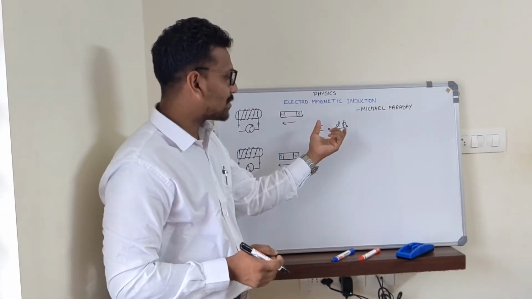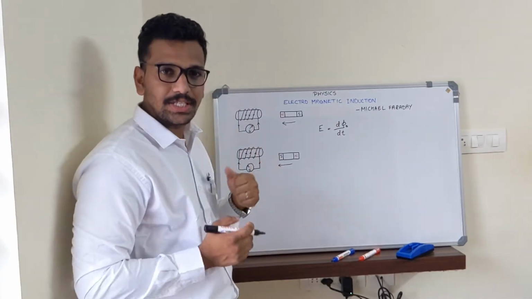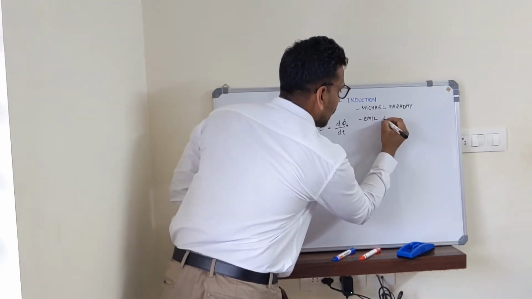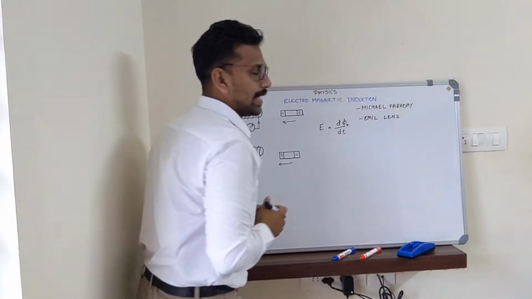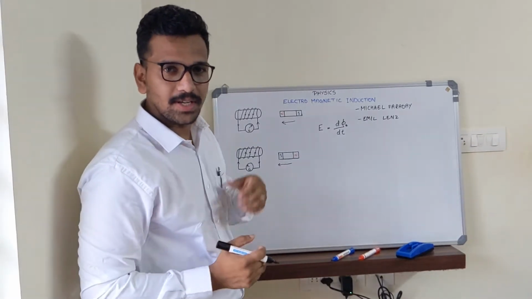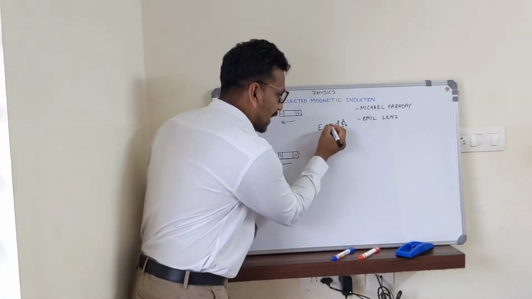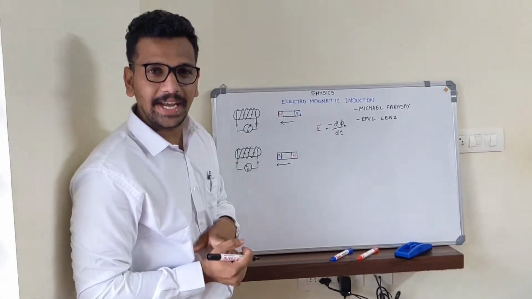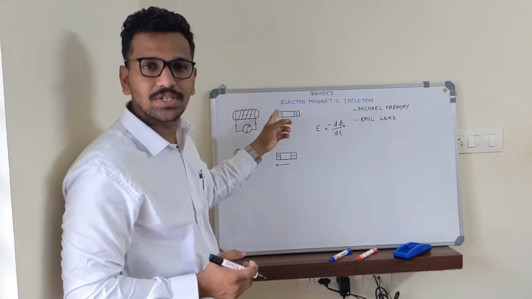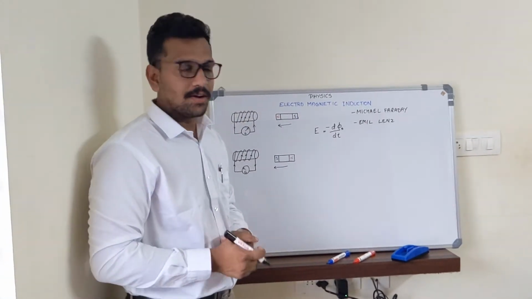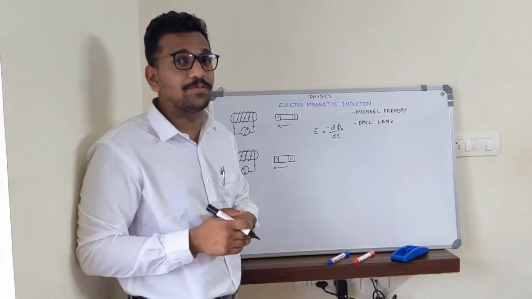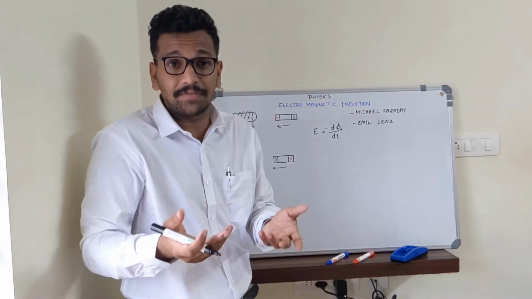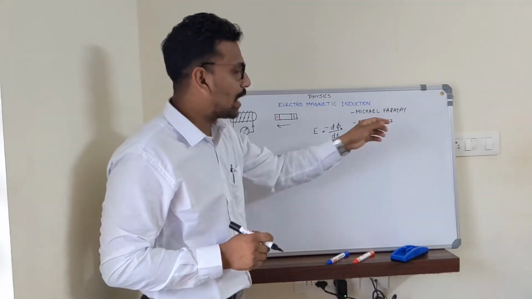But there is a correction in this equation. That correction was given by the scientist Emil Lenz in Lenz's law. What is Lenz's law? It is simply adding a negative sign in this equation. This negative sign indicates the direction of the current flowing in the circuit. From Michael Faraday's equation, we do not get the direction in which the current will go, whether clockwise or anti-clockwise. That is given by Lenz's law.